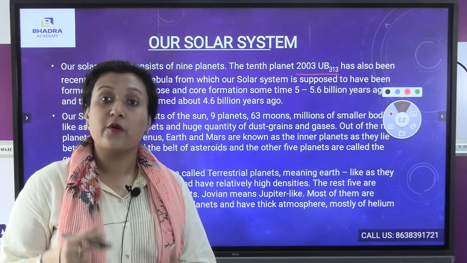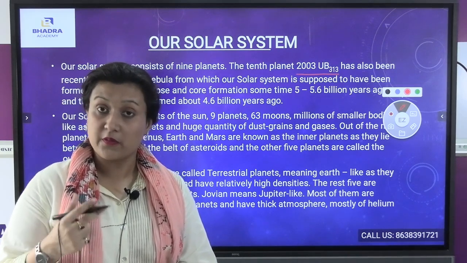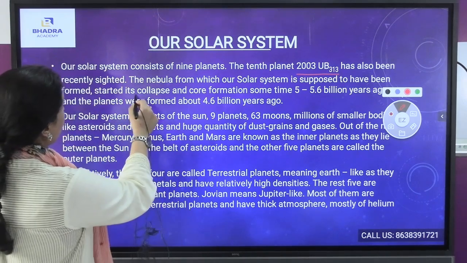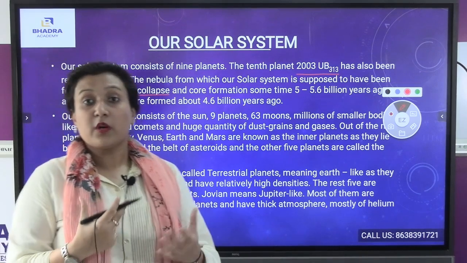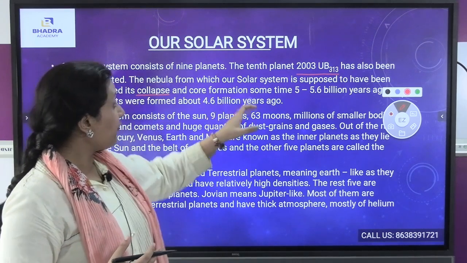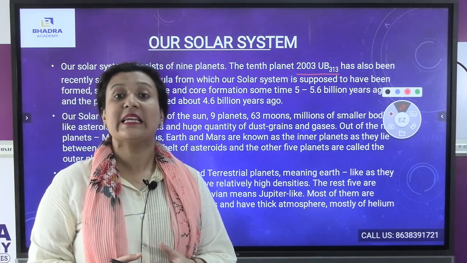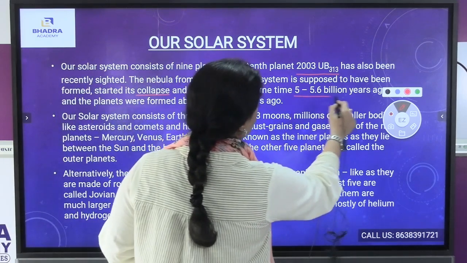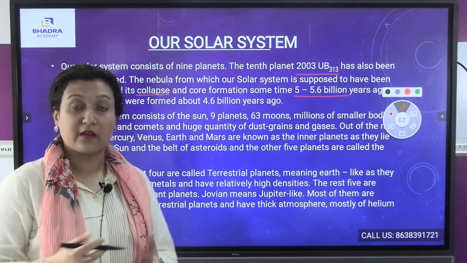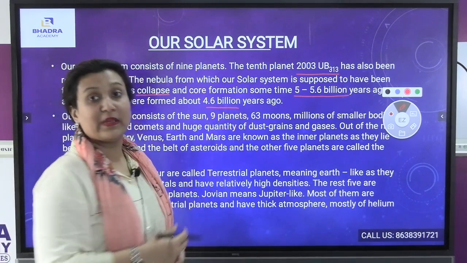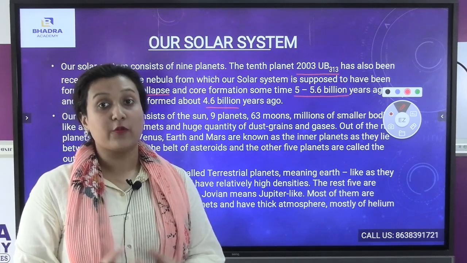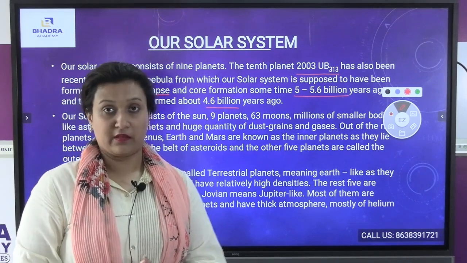First the nebula collapsed, and from its collapse the solar system was formed nearly 5 to 5.6 billion years ago. The planets were formed 4.6 billion years ago, and these are all formed from the nebula itself.